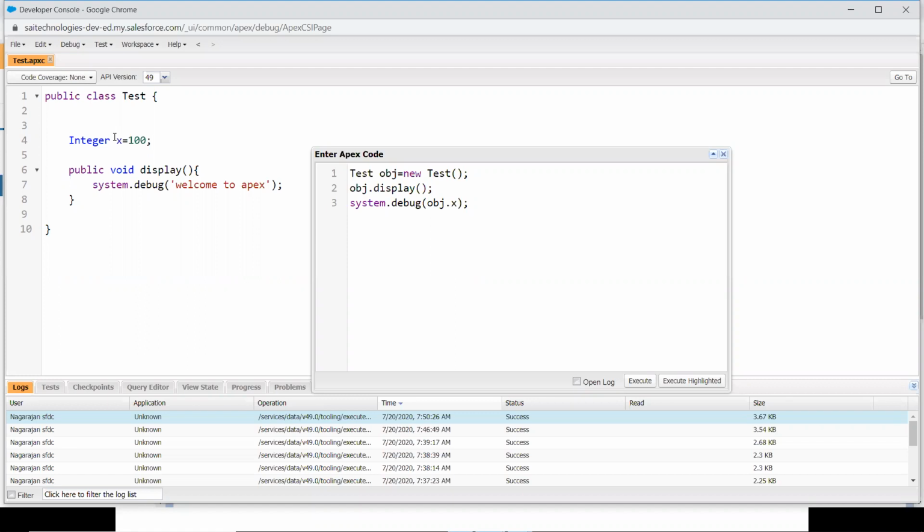Clear? Yes. Yes, bro. Yes. Yeah, that's fine. So to give security, you can make use of private. So here comes the next question. Then what is the meaning of using X over there? I was unable to use it in the anonymous window, but inside the class, you can access anything.